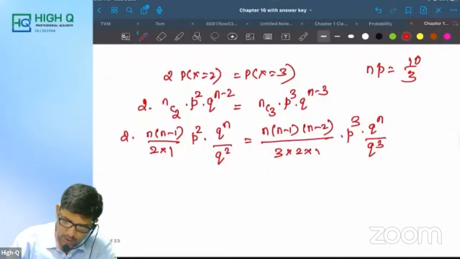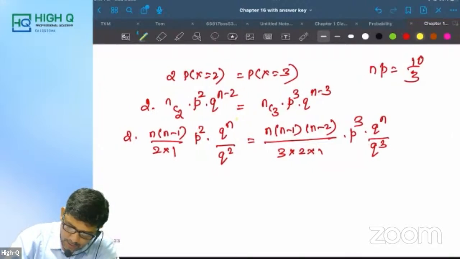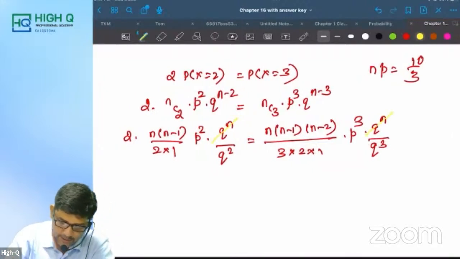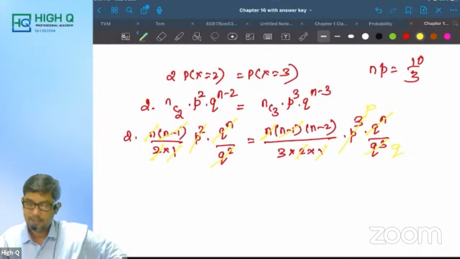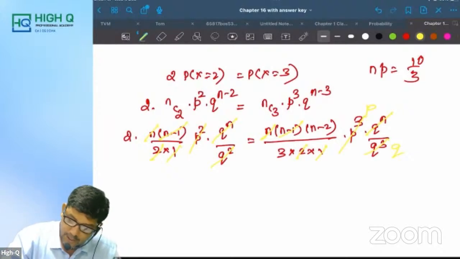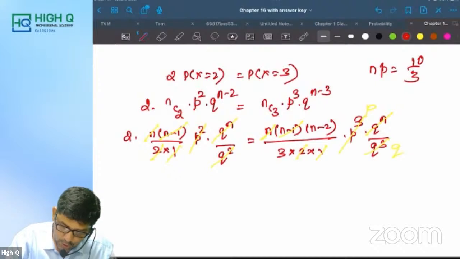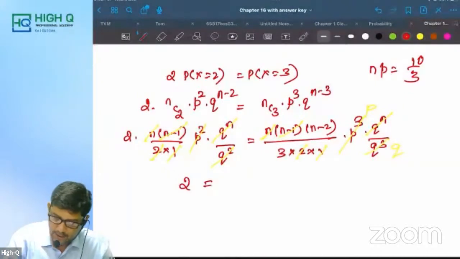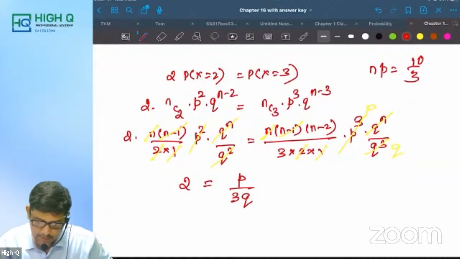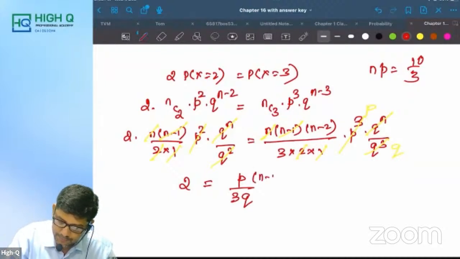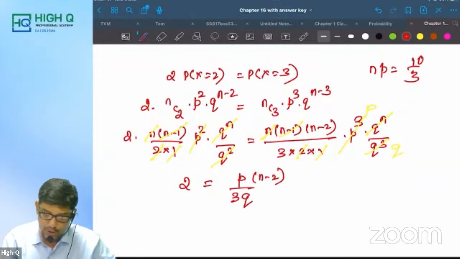Okay. Now look at this. What all is getting cancelled? You tell me, my dear. Q power n, Q power n get cancelled. N minus 1, n minus 1. 2 ones are, 2 ones are. Q square, Q cube. P, extra P. Am I right, my dear? Say yes or no? Okay. Now, look at this. What is remaining? Left hand side, everything got cancelled. 2 is equal to, what are you getting, my dear? P by 3Q. Am I right? N minus 2 also we have now. Correct? So what is Q?